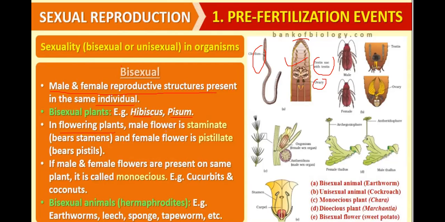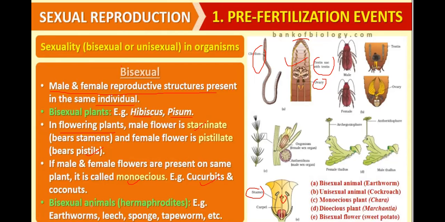In flowering plants, the male flower is called staminate, that bears stamens, and the female flower is called pistillate, that bears pistil. If male and female flowers are present on the same plant, it is called monoecious. Example, cucurbits and coconut. Bisexual animals are also known as hermaphrodites.